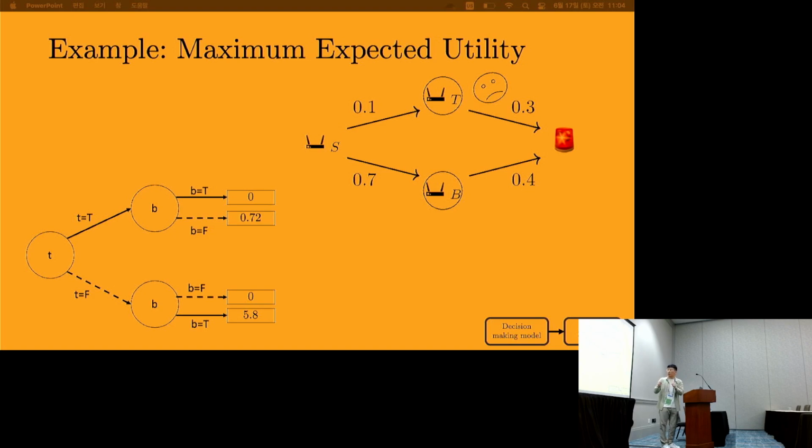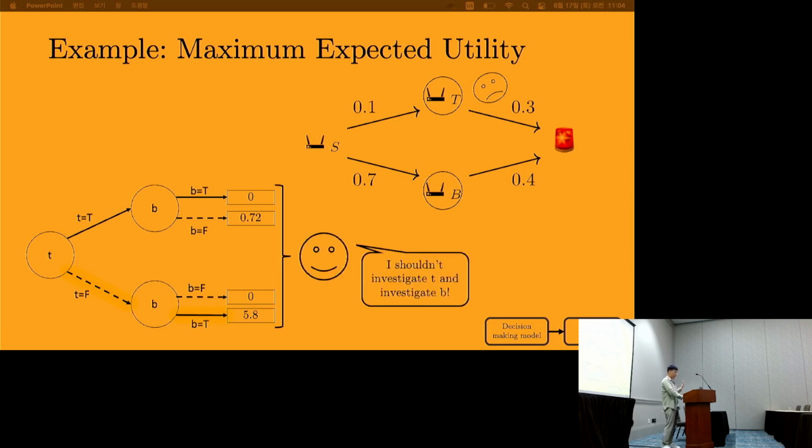Of course, some of these choices are invalid. In particular, I want to enforce that you can't choose neither T nor B, or choose both T and B, so those default to 0, but the rest have non-zero values. And we see that it's better to not investigate T and rather investigate B. And so us, the smart network administrator, thinks, okay, well, I should not investigate T and rather investigate B. But we also observe that this tree is going to be exponential in the number of choices. It might be highly intractable once the number of choices that we need to make grows.